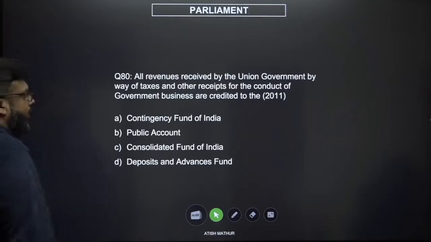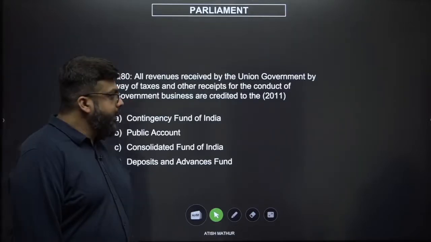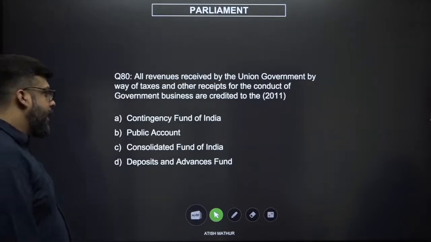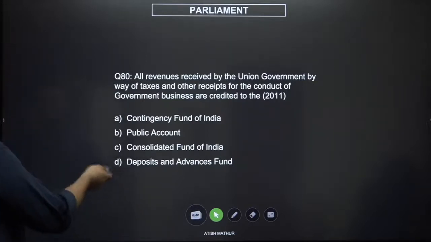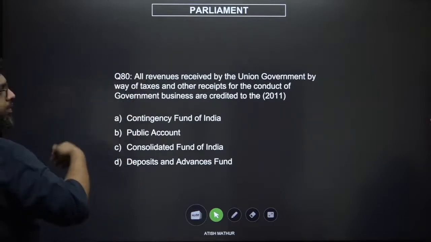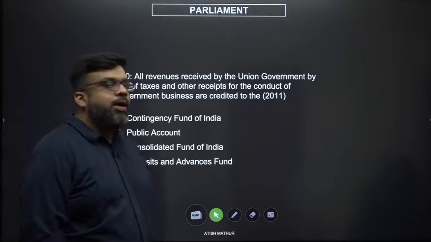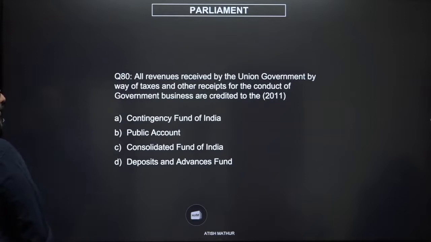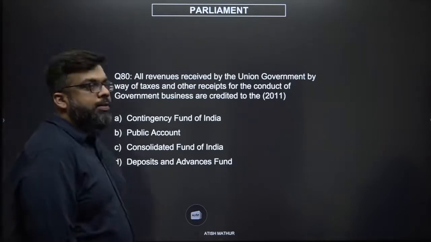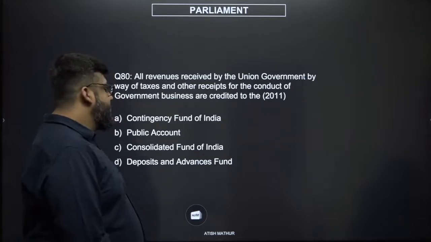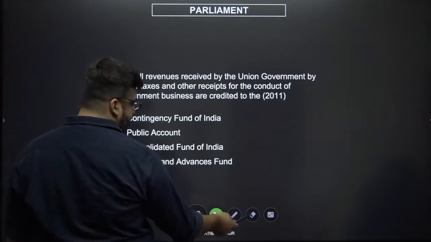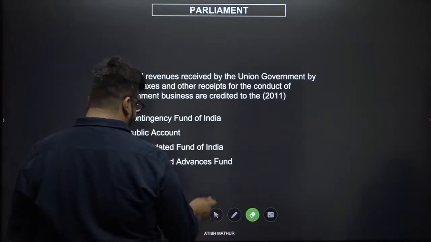Very simple question. All revenues received by the union government by way of taxes and other receipts for the conduct of government business are credited to: contingency fund, public account, consolidated fund, deposits and advances. So money received by the government for the services that the government is providing, or taxes or any other form of government business, will always come to the consolidated fund. Public account is public money, contingency account is emergency money, deposits and advance funds is essentially the deposits of the government. So your answer would therefore be C, Consolidated Fund of India, right?